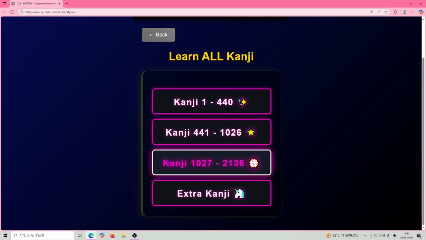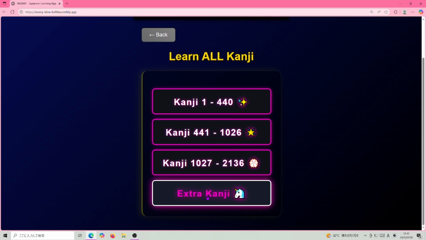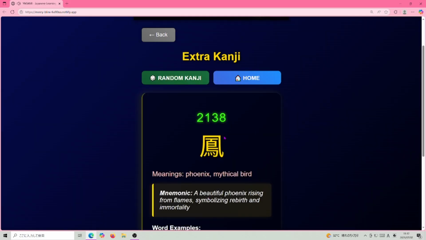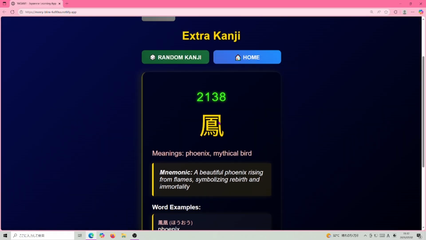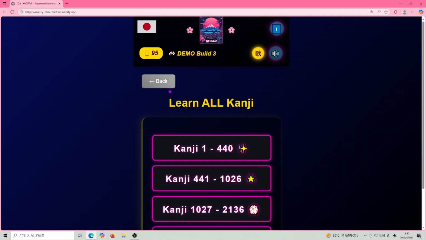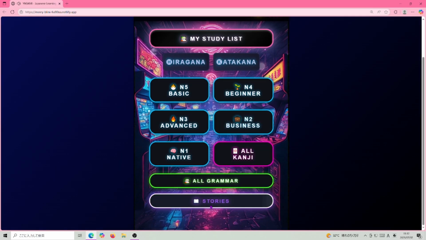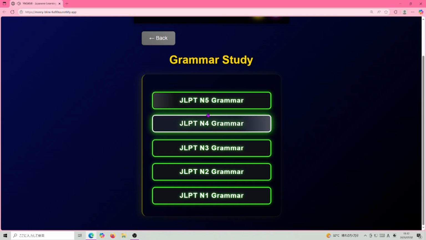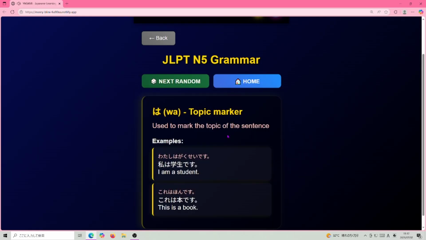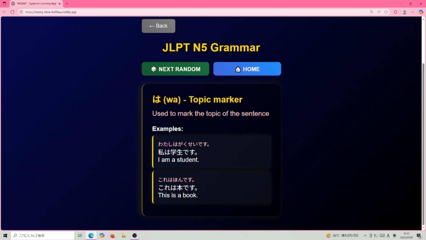And for those of you who want to master kanji and beyond, you have this extra layer of Japanese for like difficult surnames and dragon and dolphin and such, all those kanji. So going back, and later on we're going to include, sorry, I skipped the grammar. We have the grammar, so easy and it gets harder. The grammar point at the top explaining the meaning and examples. And you can go random.